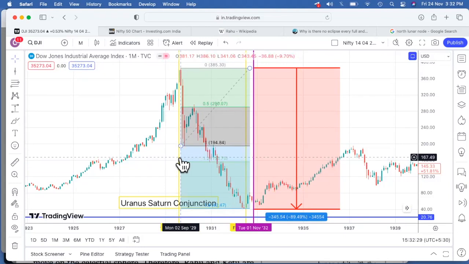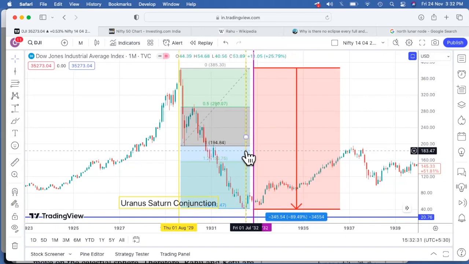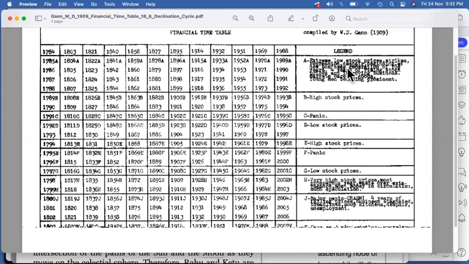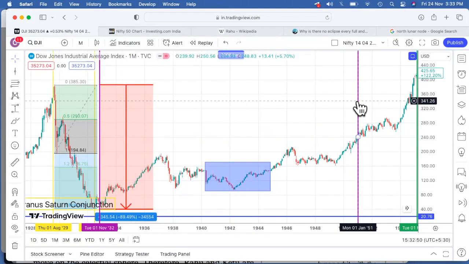From 1909, which has already been written by him, and 1932, he is predicting something. These are cycles. So the next date after 1932 is going to be 1951. So let's say if we are getting a low again, this is one more low that we are getting now.